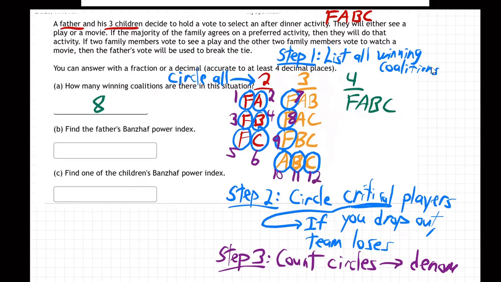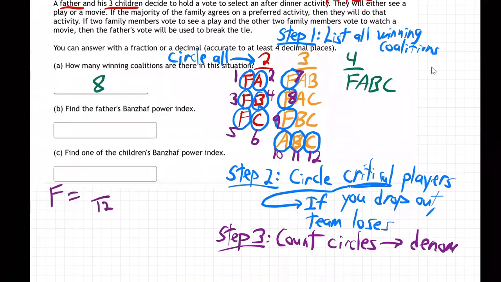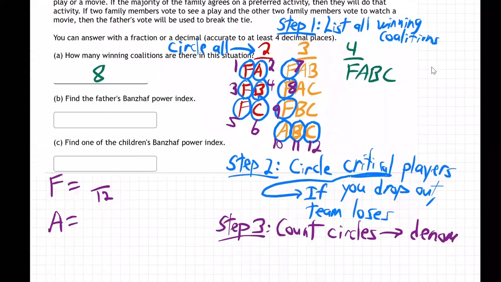So for the father, it's going to be 12. And for A, it's going to be a 12 denominator. B is a 12, and C is a 12. 12 is the denominator.